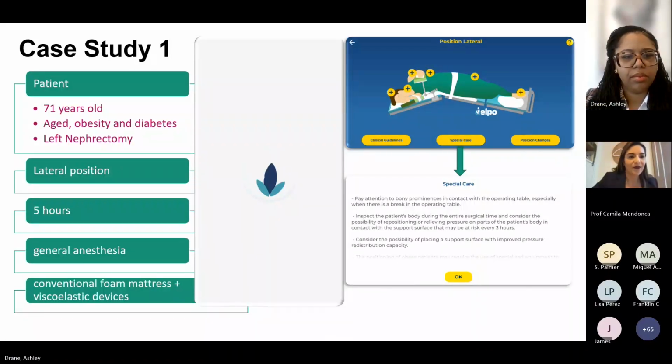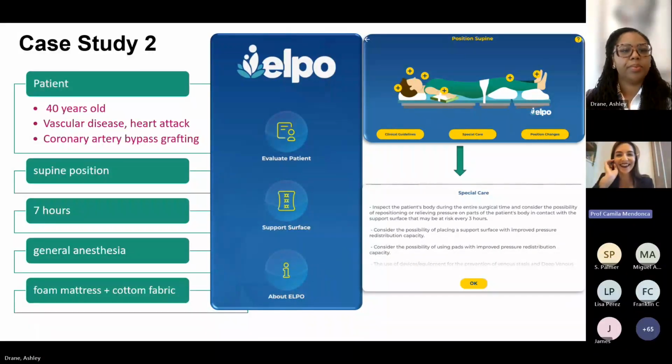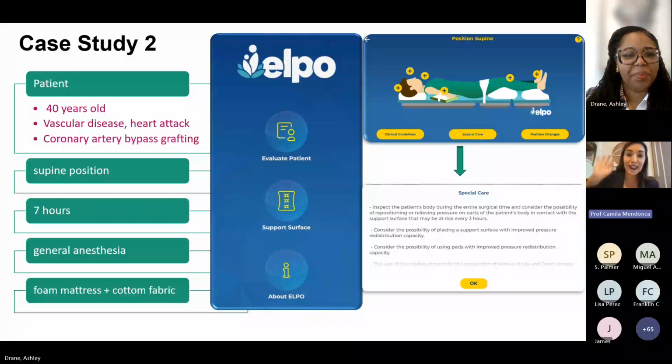So in this case, we have a young woman, just 40 years old, apparently without any significant problem. She has diabetes, but it is controlled. But one day, she had an acute myocardial infarction. And she needs to go to coronary surgery with artery bypass, for example, with saphenous bypass.